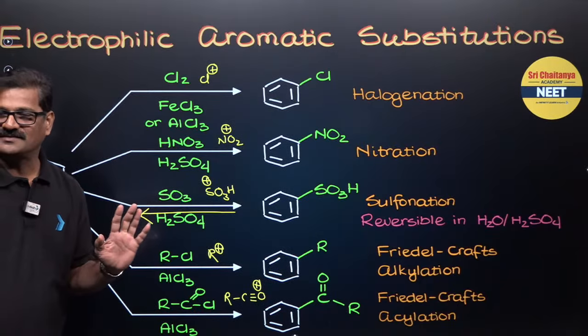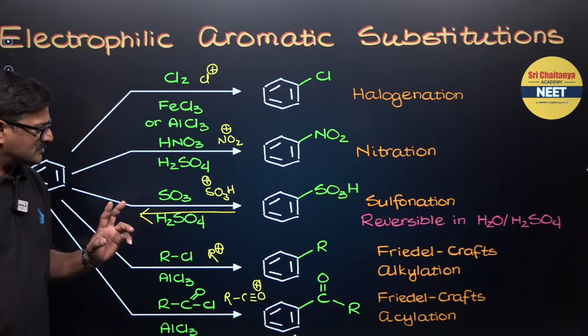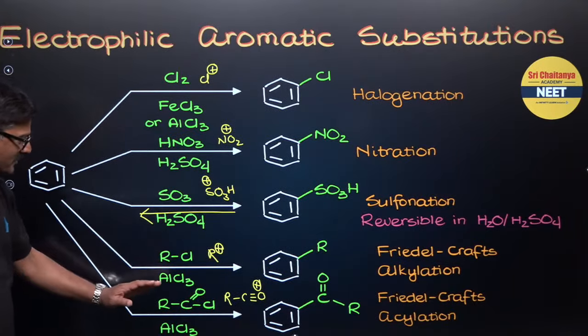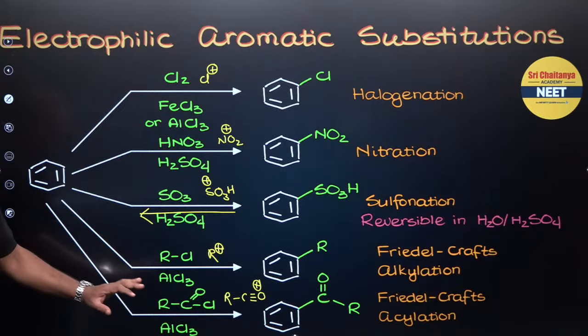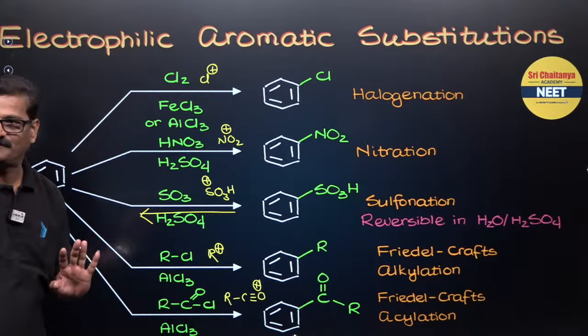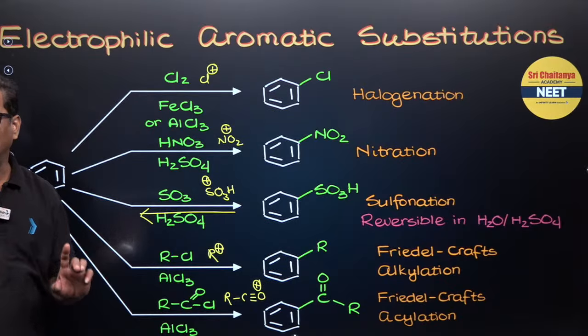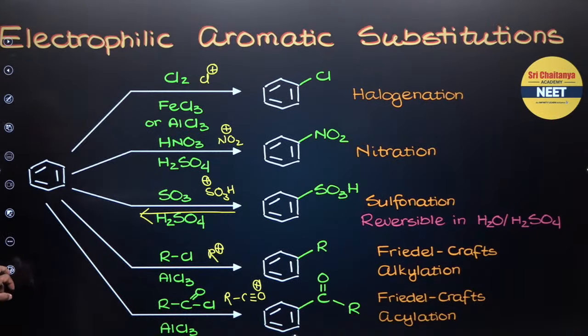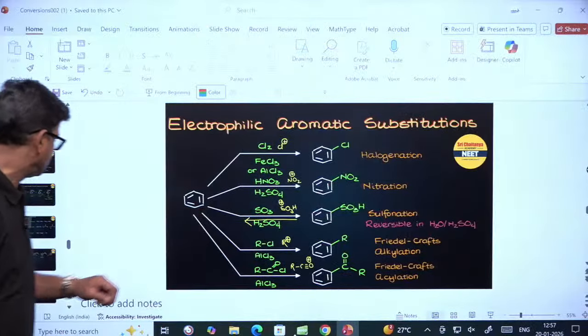Clear? Any doubt? And sometimes in Friedel-Crafts alkylation, polyalkylation can take place. In Friedel-Crafts acylation, polyacylation takes place. These are the 5 golden reactions of benzene, the electrophilic aromatic substitution reactions. Fine. And I want to discuss the directing influence.